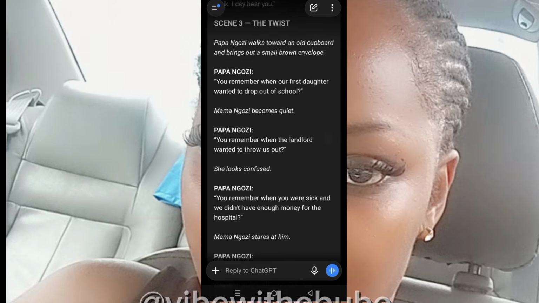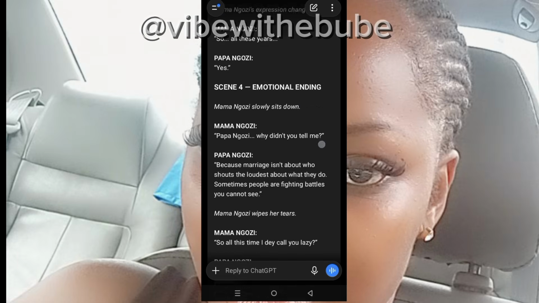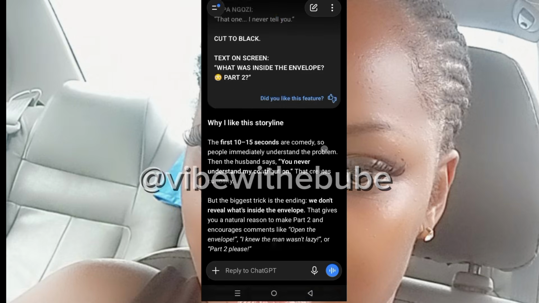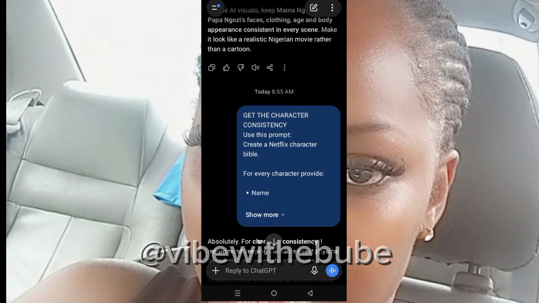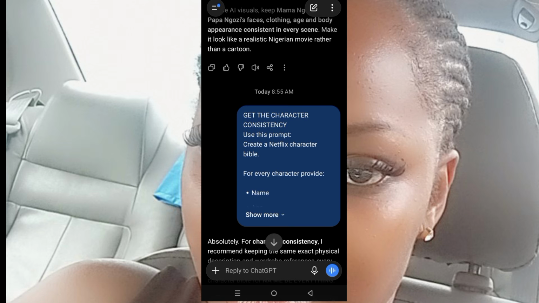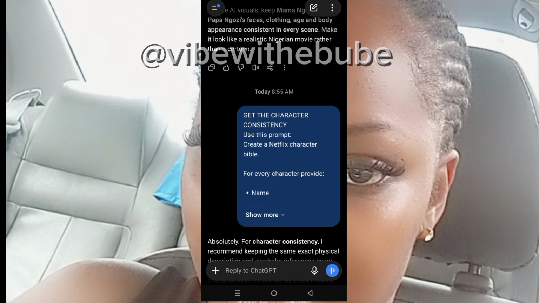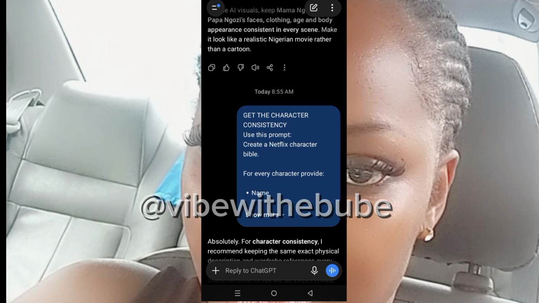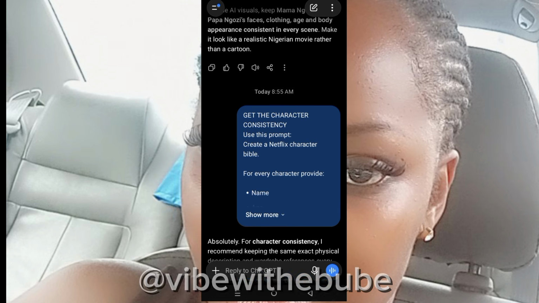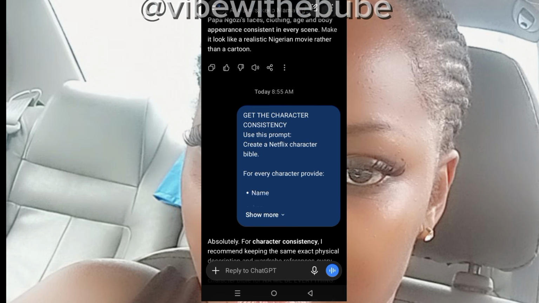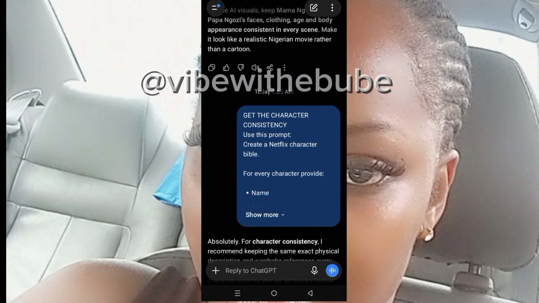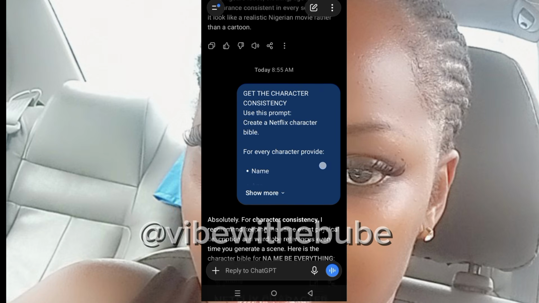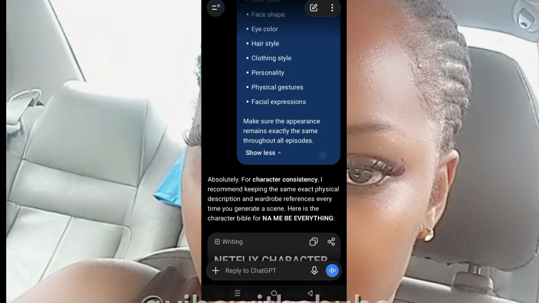After I'm done going through my script, I realize that this is exactly what I want and everything is very nice. Now I still had to tell the app to give me consistent images. As I said, you need to make your movie feel real. Let your audience feel like they are watching a real movie, so that the images will not be changing face. Your scene one face, scene two and scene three faces won't be the same, so that is what we are trying to avoid. That's why we call it consistent image. So this is exactly what I tell my app for my consistent image.